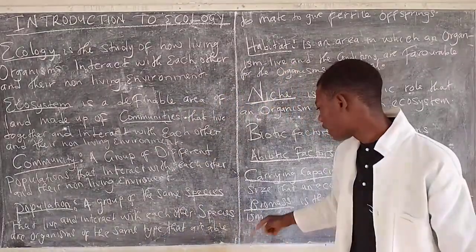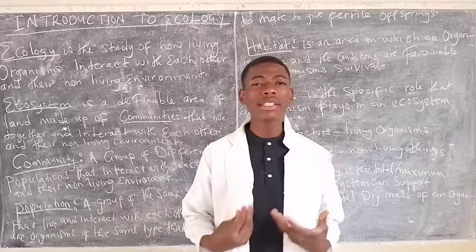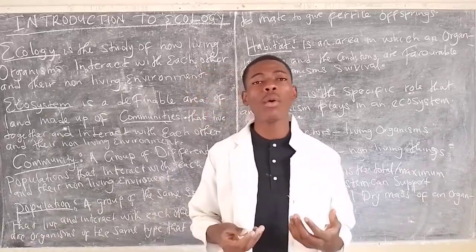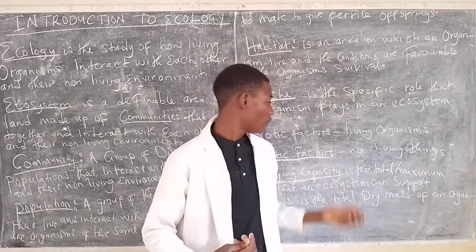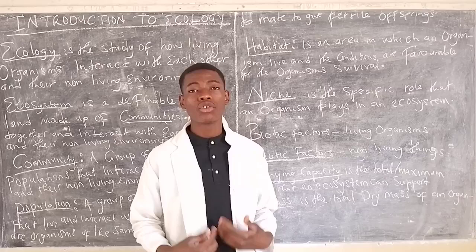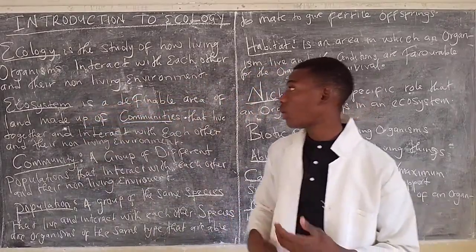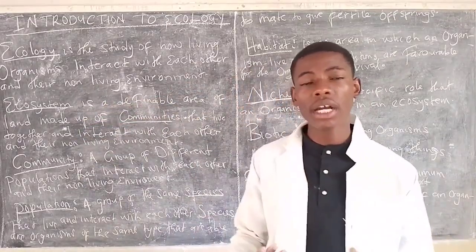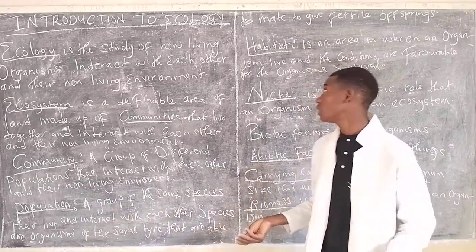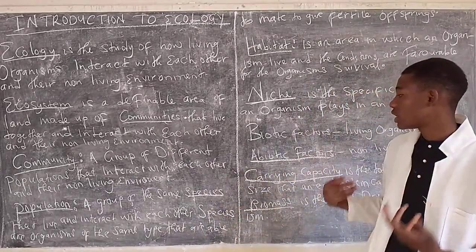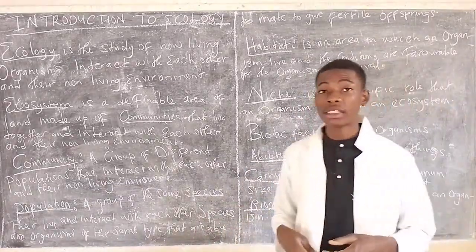Then the other term that is used is biomass. Biomass is just defined as the total dry weight of an organism, which simply means an organism without water. So that is the introduction to ecology. The terms that are used, never forget, we have ecology, ecosystem, the community, the habitat, the niche, the abiotic factors, carrying capacity, and biomass.